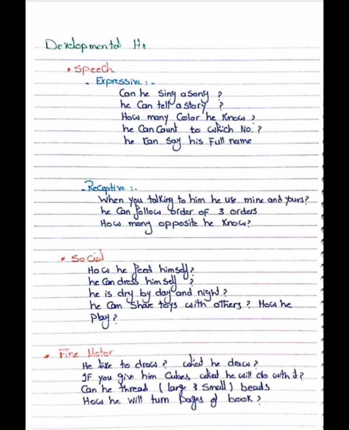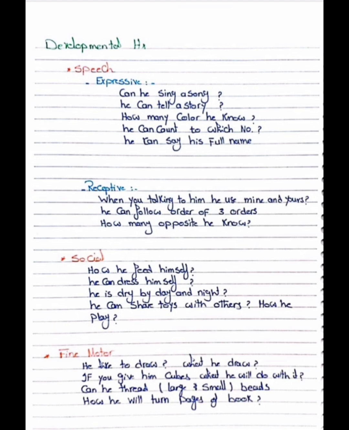Then the social, we check like how he feeds himself. He can dress himself or not. He is dry by day or night. How can he share toys with others? How he plays. So social history, we can ask these types of questions, and we know that whether he shared his toys or not is one of the indications of autism spectrum disorders.